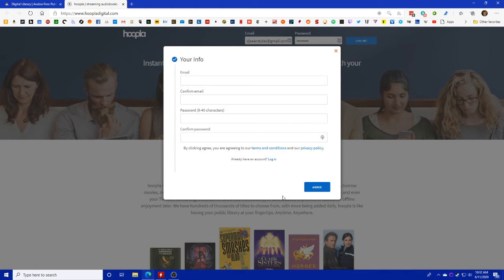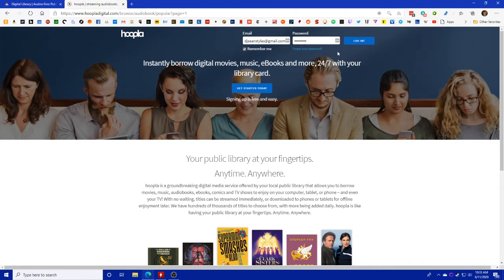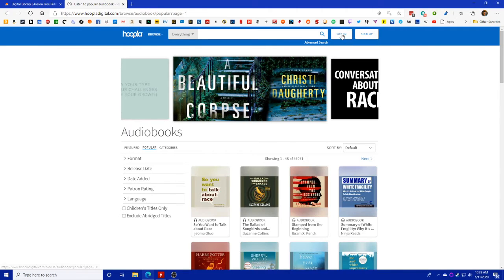It is required to be at least 8 characters long, but other than that, I would say try and keep it pretty simple because there's no credit card information or anything really identifying attached to this one. So while I would say in general you want to make passwords that are harder for people to figure out, in this case it really does not matter because the worst thing they could possibly do would be check out a book or something. It's not really going to make any difference.